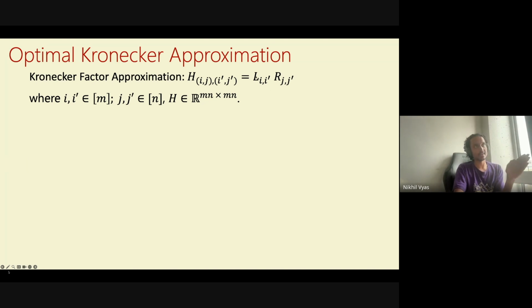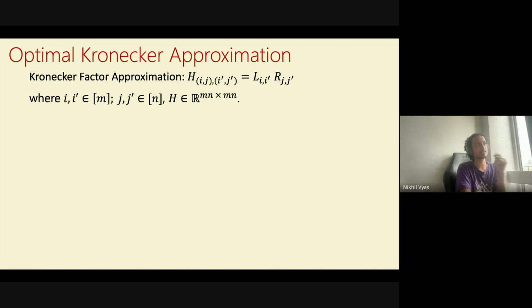So for every entry of L, which is i prime, and for every entry of R, j prime, there is an entry in H, which is just the product of these two things. So this is exactly what outer products do. But somehow now things are structured as a matrix and there's something non-trivial going on there. But really this looks very similar to outer products.